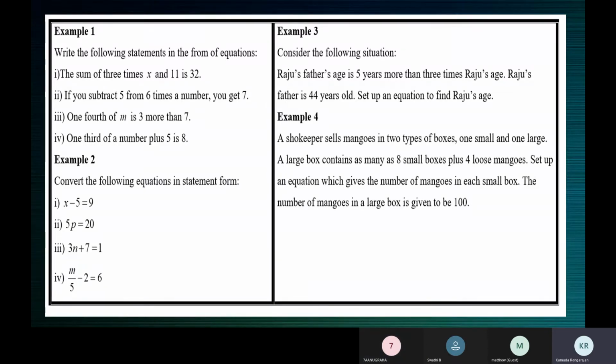So now tell us the equation, Anugraha. Ma'am, 3x plus 11 is equal to 32. Very good. Next one, Matthew.